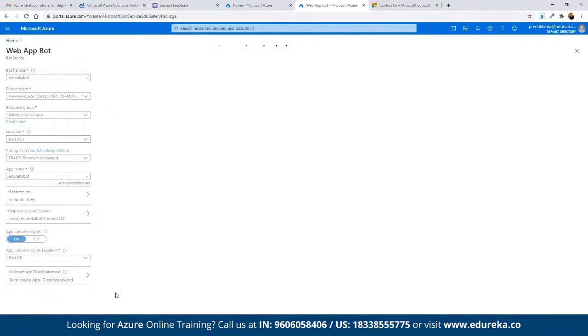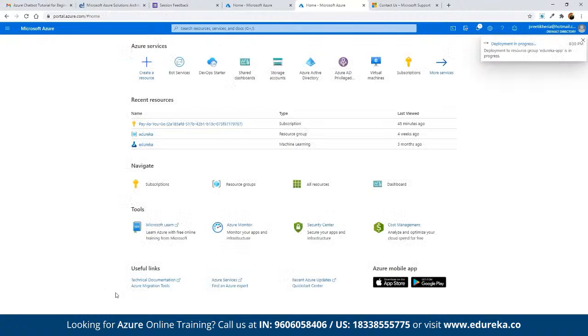Once you click on create here, again, it may take a while for this to be validated. And once it is validated, then only we'll be able to see this being deployed. So once we create any resource here in Azure, we don't get the resource directly. First of all, it validates, that means whether the payment method and the subscription plan are active or not. Because if it is not active, then this is not going to get deployed. So as you can see here, currently it says deployment is in progress, so that we can work on any of the components that we want.